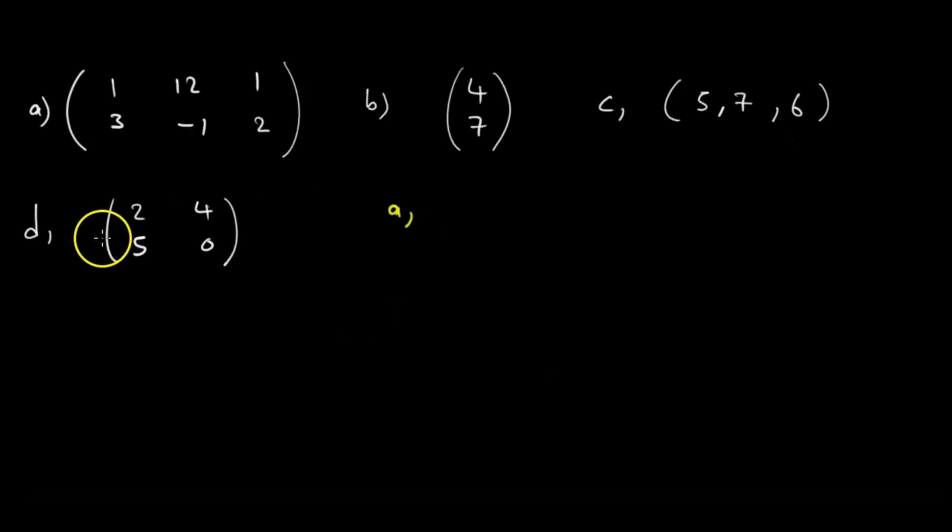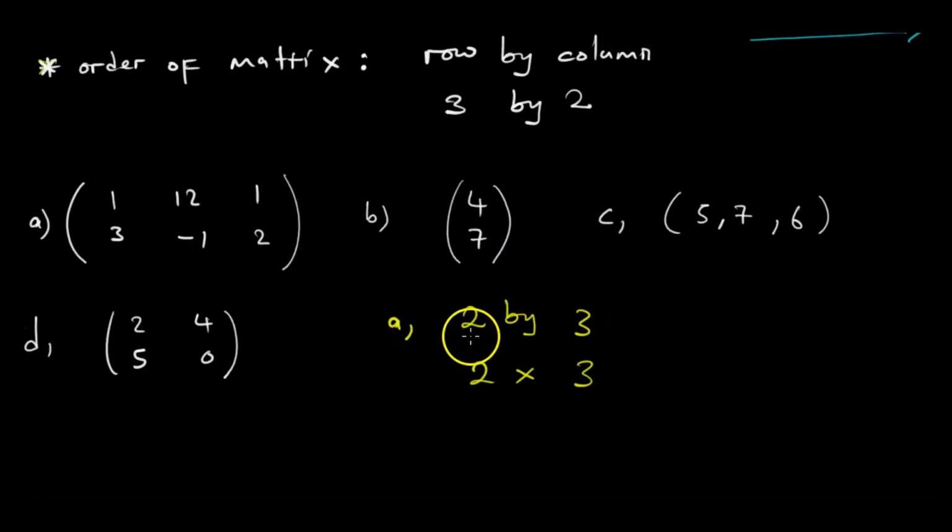How many rows do we have here? If we count our rows, it's 1, 2. So it's 2 by, comma, columns 1, 2, 3. 2 by 3. You do not need to write 2 by 3 as 2 times 3. Let us say it's 2 by 3. Why 2 by 3? How many rows? 1, 2. How many columns? 1, 2, 3. Right?